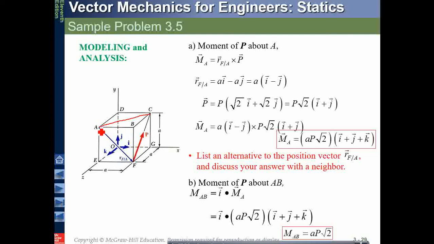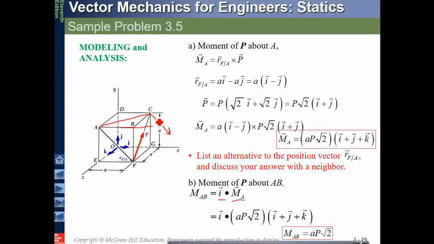However, I wanted to find now the moment about AB. So about AB, my unit vector is I, because AB is along the x direction, times MA. MA is from A. So on this plane, the moment is MA. On this plane also, the moment is MC. MC is also same as MA, because the force is same and the position vector is same. So you can take RFA also, or you can take RFC also. The moment will be same. So dotting the moment with I, what does that mean? That the moment will be here, and I am dotting it on this axis.